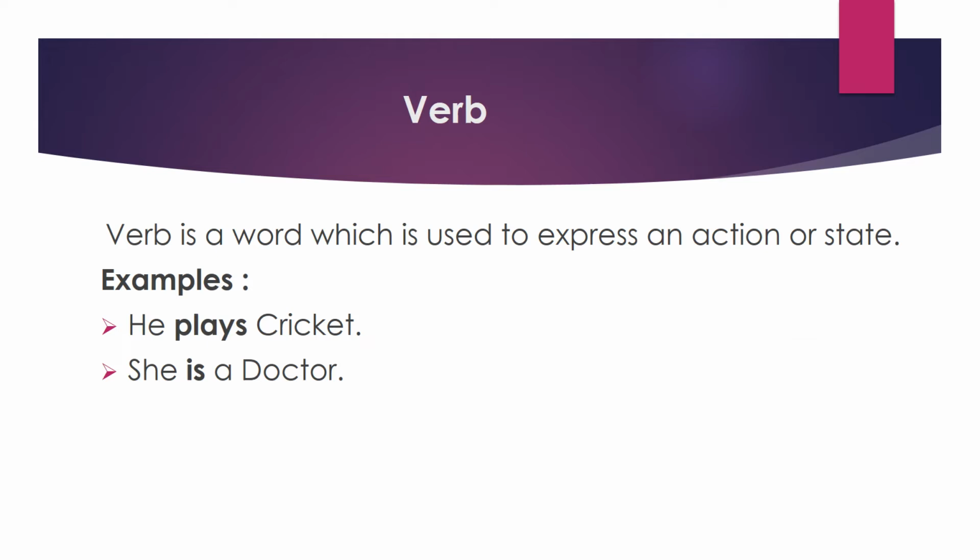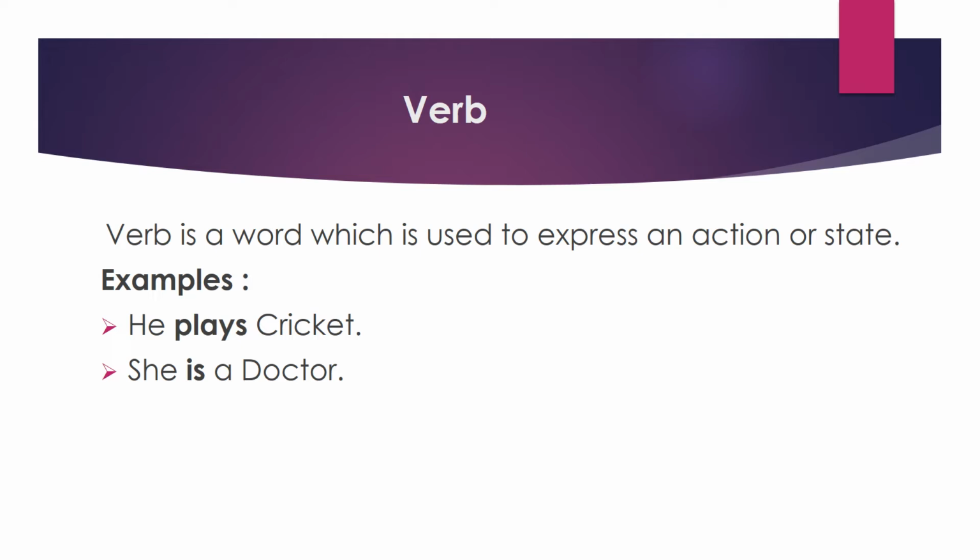Okay, now what's the next one? Verb. What is a verb? A verb is a word which is used to express an action or state. Means usually all the verbs are action words. Actions means here I am teaching. What you are doing? You are listening. Teaching, listening, talking, thinking, working. These are all called verbs.